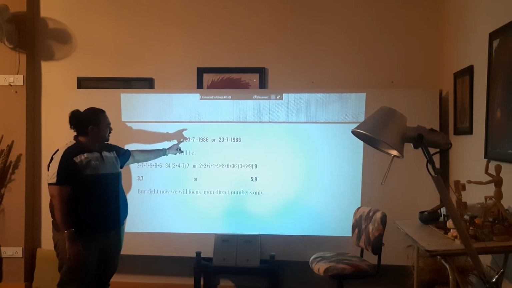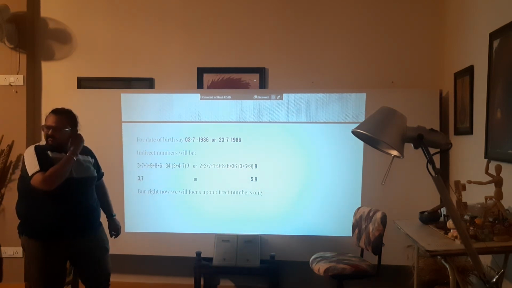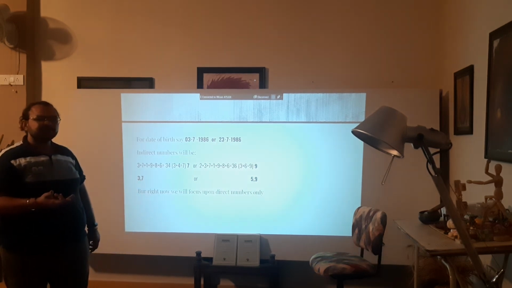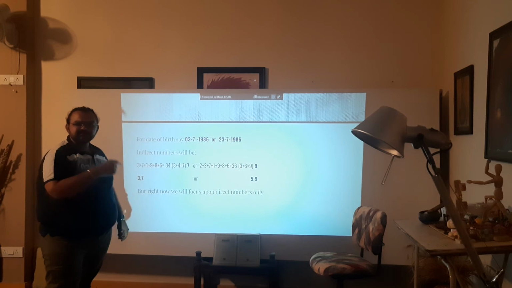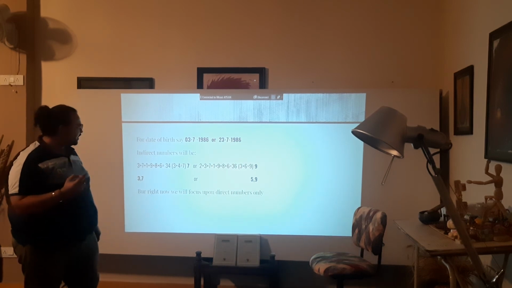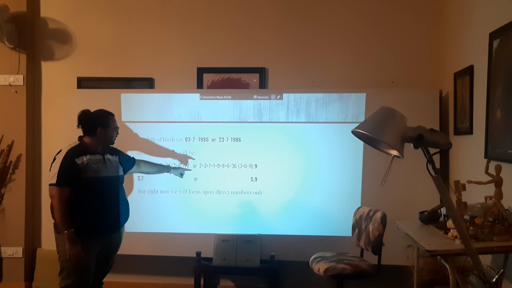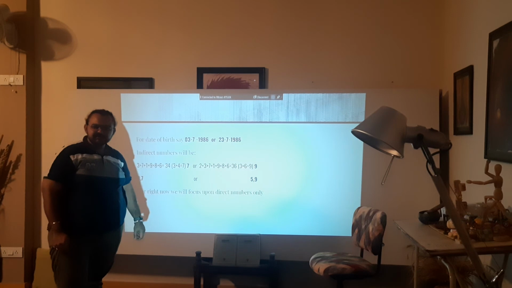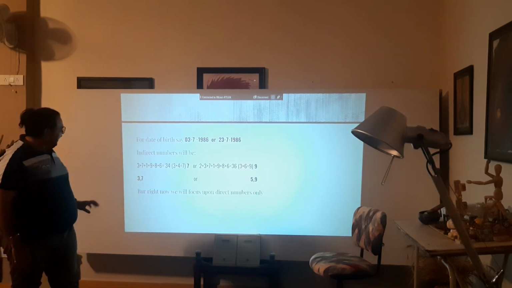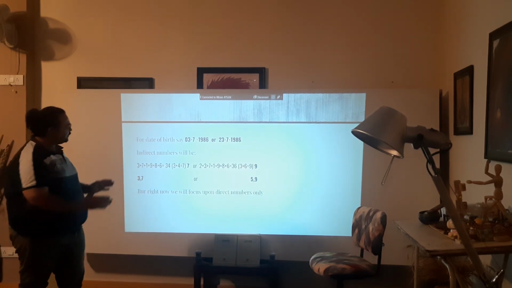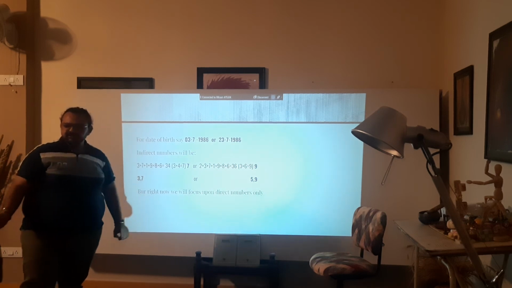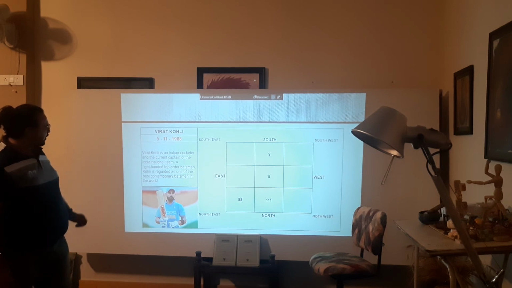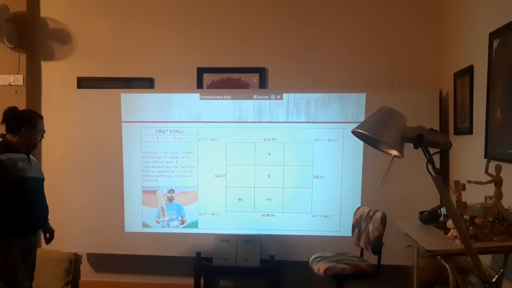And over here, if someone is born on say 10, on say 11, that is a double numeric number, say 12, 13, 14, the total of that number, that is a single digit number, would be considered as the main number. So over here 23, 2 plus 3 comes to 5, and the total of the subsequent number comes to 9. So 5 and 9 are important here. But right now, for the time being, we'll just focus on the direct numbers that are coming into the date of birth.